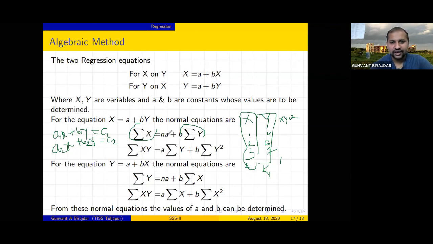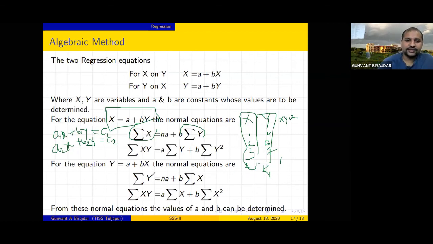Here the unknowns are a and b. Once you get the values of a and b, put them in this equation and you will get your required equation, the first regression equation, x on y. Similarly you can do it for y on x.